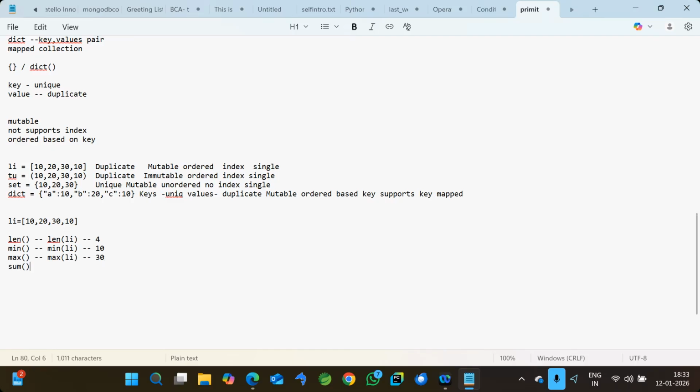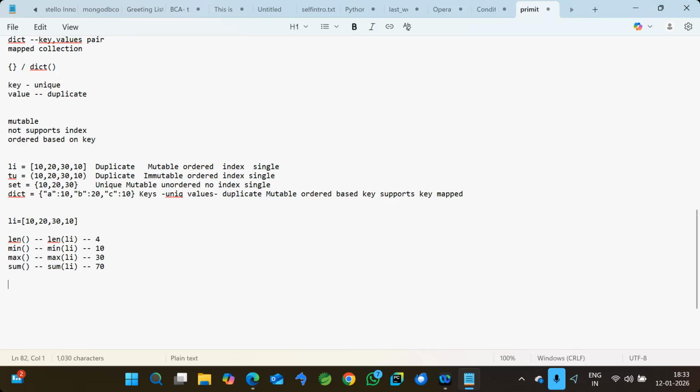And also we have sum. So these are the 4 inbuilt property methods on all the collections. Here 10 plus 10 is 20, plus 20 is 40, sorry, 40 plus 30 is 70, yes. 70 is the sum. These are the 4 general properties we have available in the list. You can use them directly in the program wherever you require.